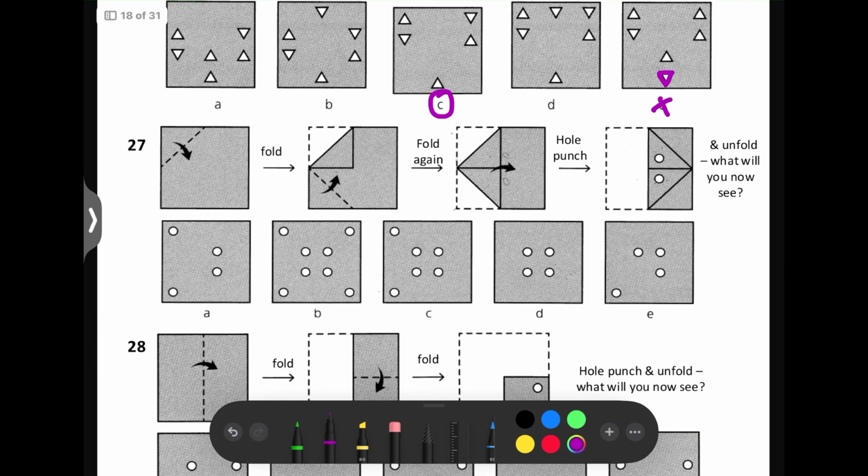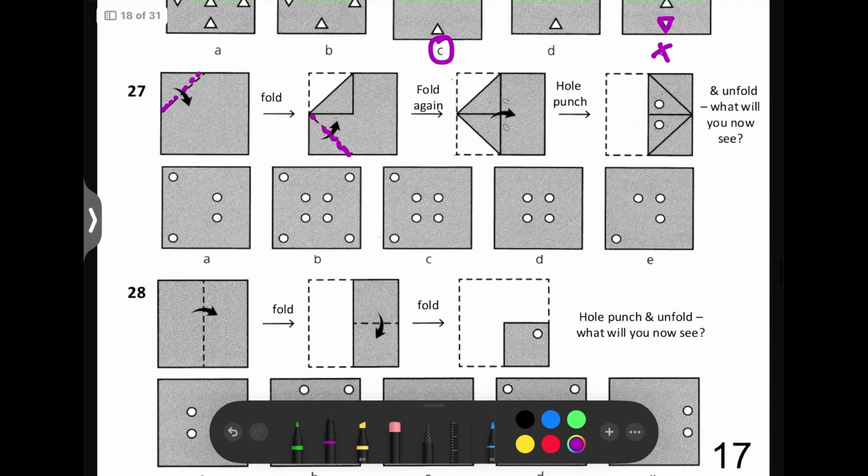Next question. This one's more complicated because we're folding it twice. So folding it here, and then you're folding it here as well. So imagine that's the line of symmetry.